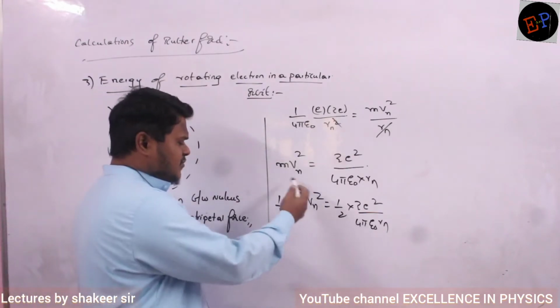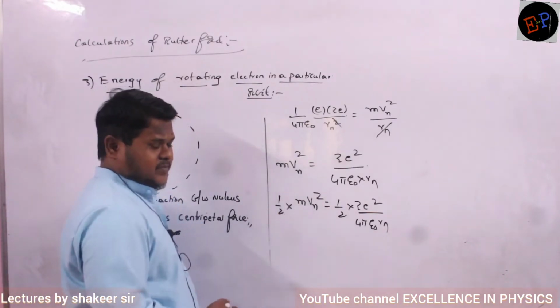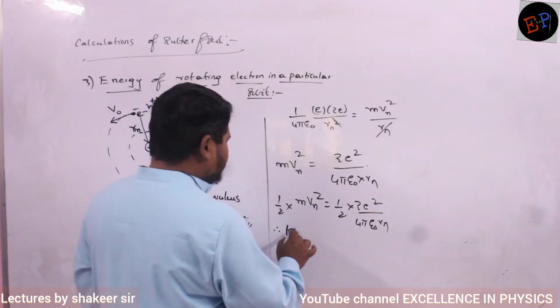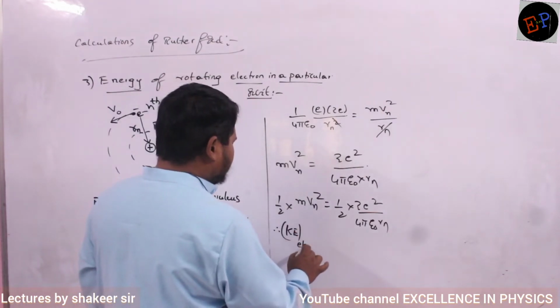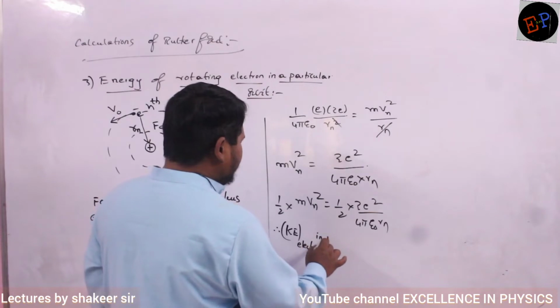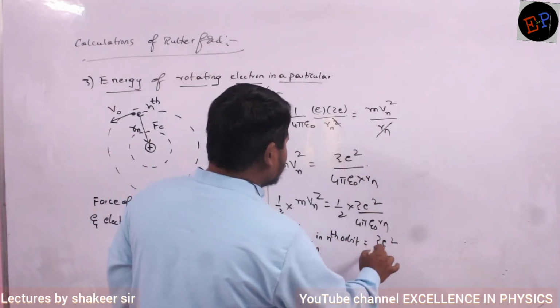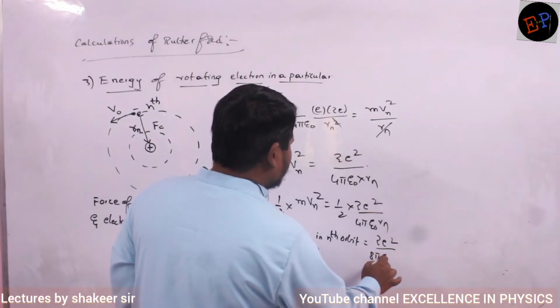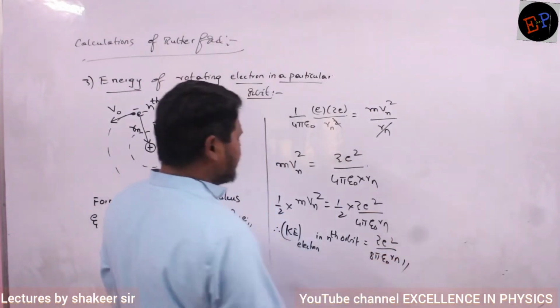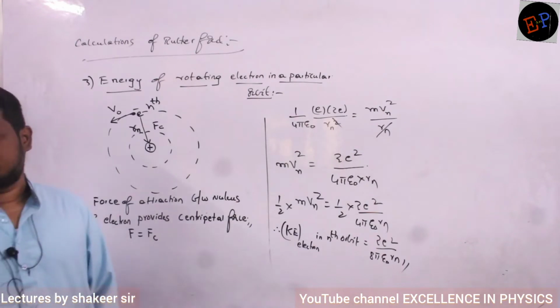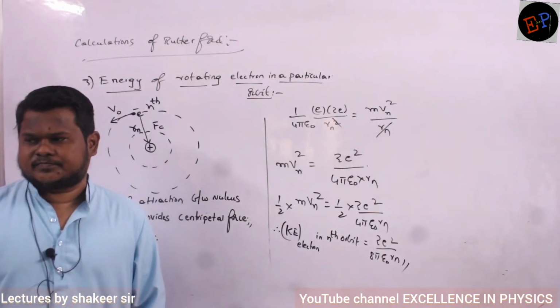Half mv square is the equation of kinetic energy. So the kinetic energy of the electron in the nth orbit is equal to Z e square divided by 8 pi epsilon naught into Rn. That is the equation of kinetic energy of an electron.